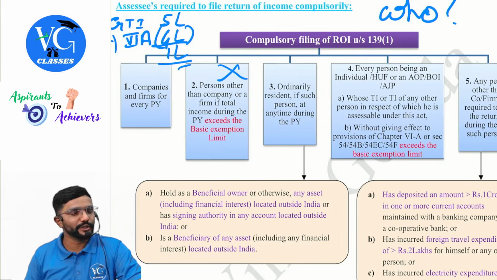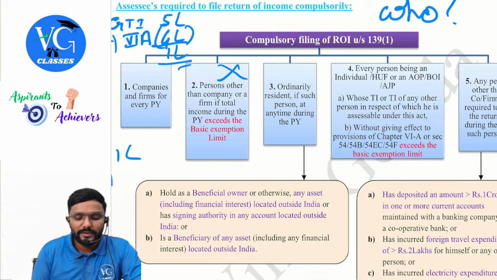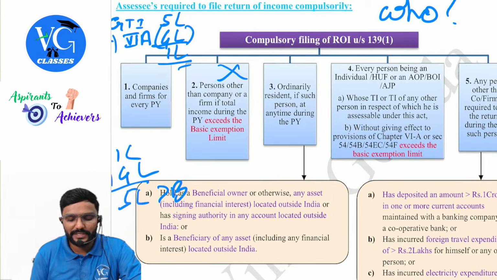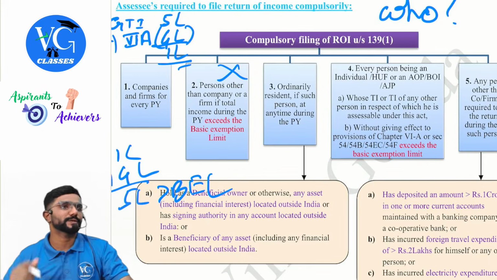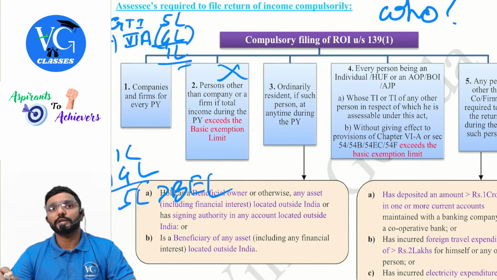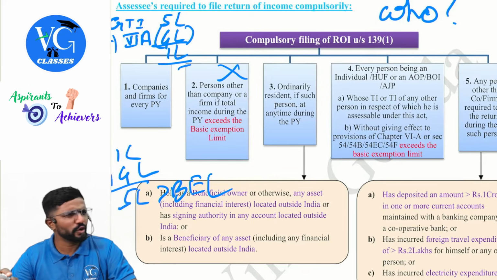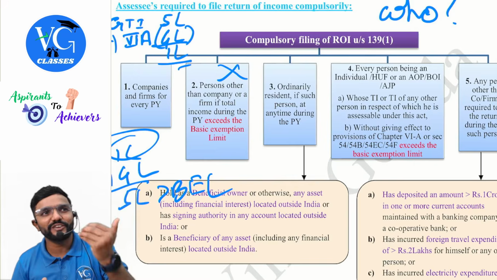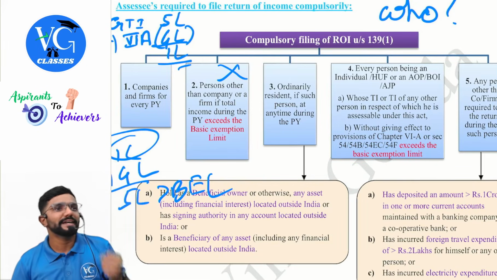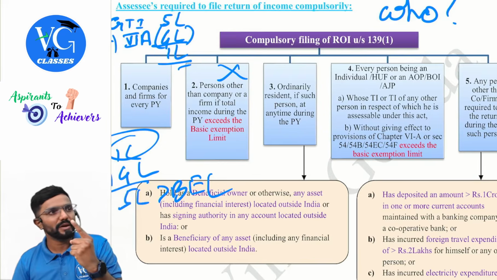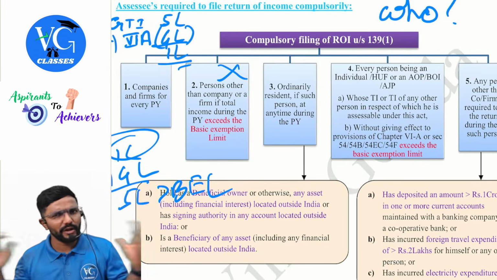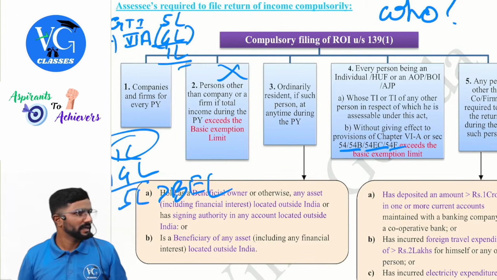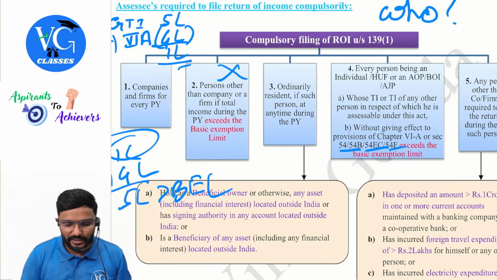Now what they are asking in the fourth point is, for 1 lakh, you add back the chapter 6A deductions. How much you will get? 5 lakh. Is it more than basic exemption limit? Yes. You should file the returns. Means, should I pay tax on 5 lakh? No, no, no, no. You need not pay tax as your total income is 1 lakh. Just to check whether you should file the returns or not, you just add back either chapter 6A deduction if you have claimed, or 54 series exemption. Not all 54 series, only 54, 54B, EC and F. Clear? Yes, sir. 54D and all is not covered. Please be careful.